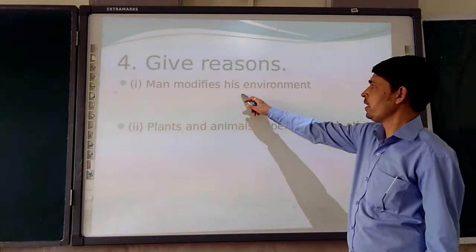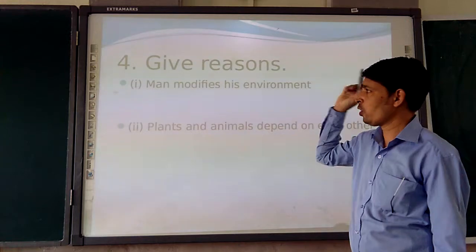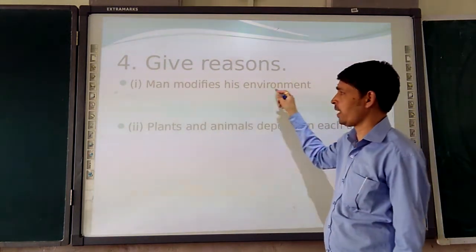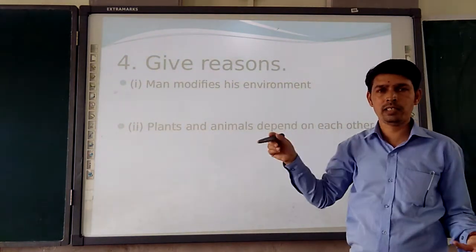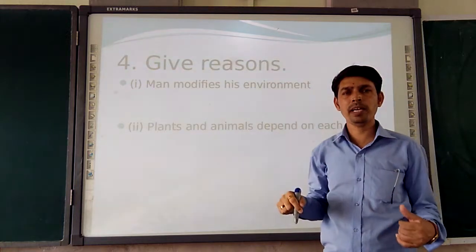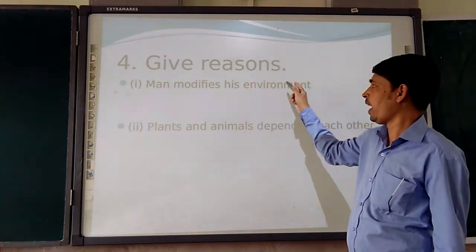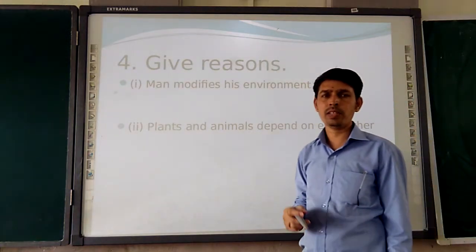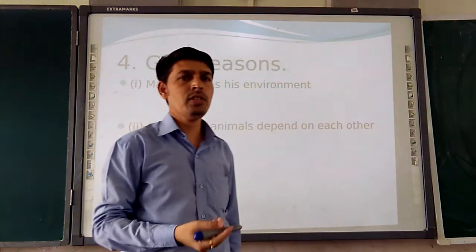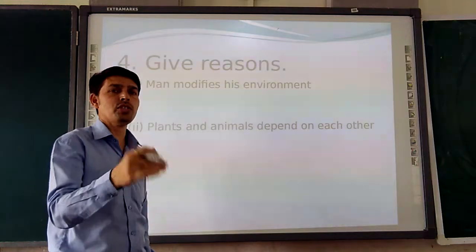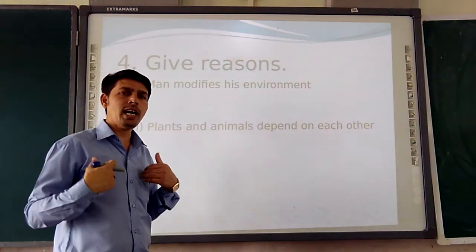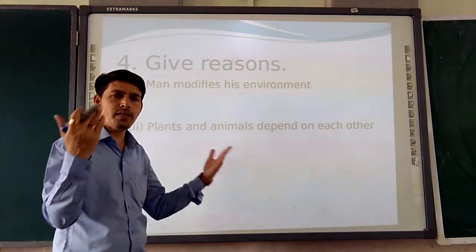Man modifies his environment. So why is man modifying his environment? Because of the need. As the population is increasing, as the need is increasing, the need is pushing us to change the environment. Because we can't live under a tree, we require a house.